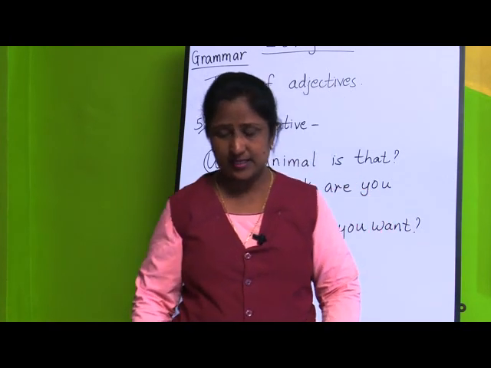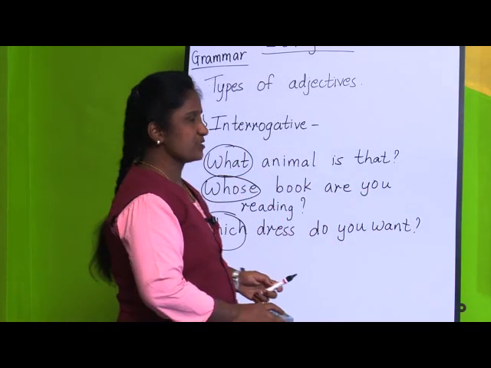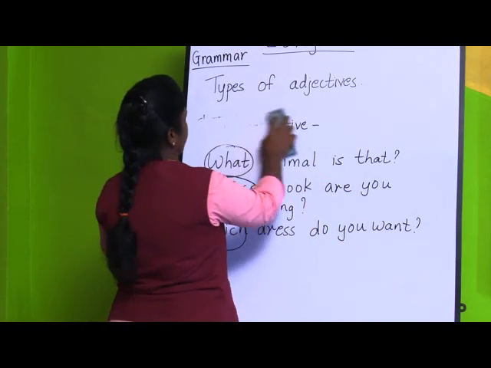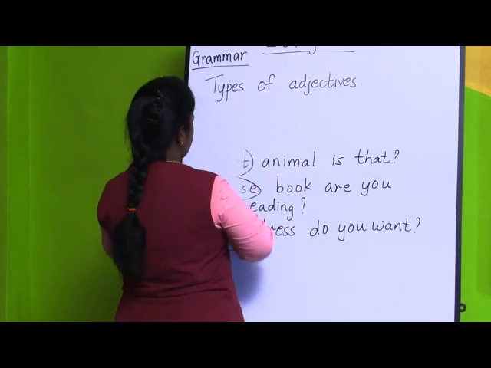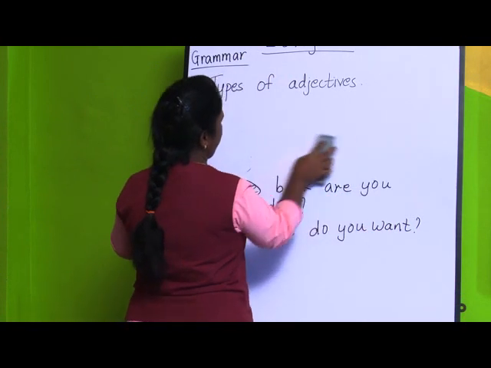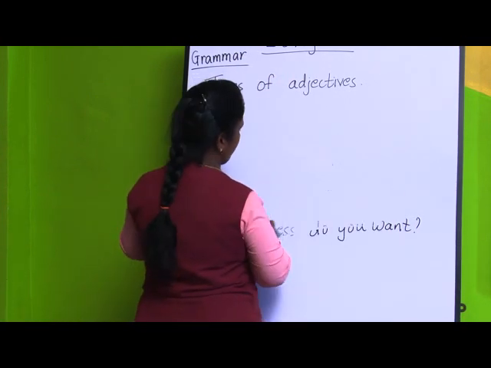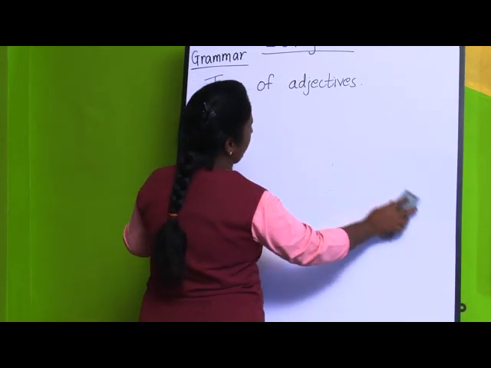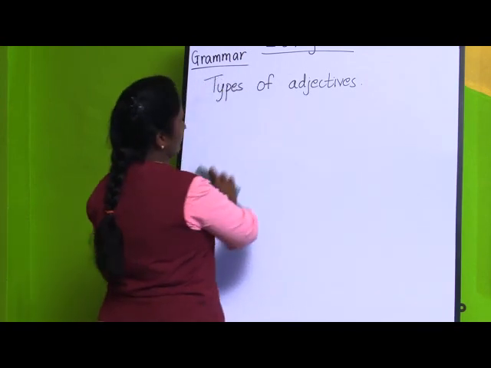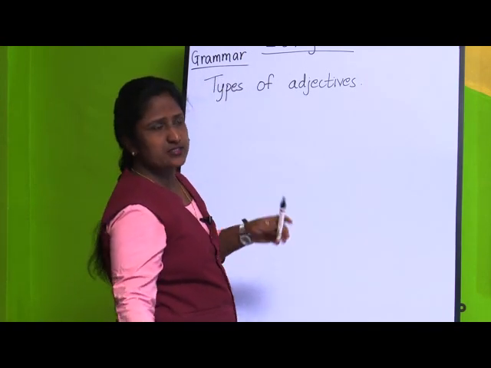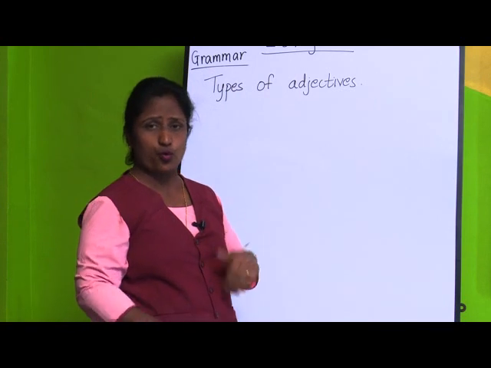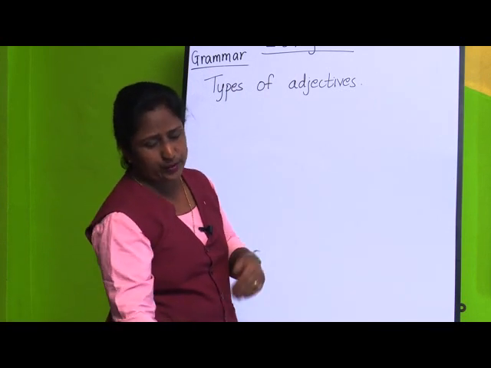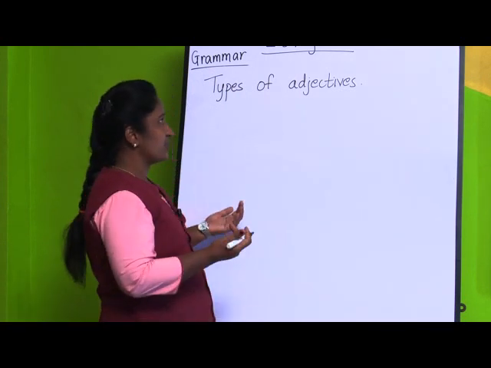It is very easy. And the last type is possessive adjective. Now, we have seen possession in nouns. What is the meaning of possession? I have told you that. Possession means that which is of your own, or of your own belonging, which you possess.